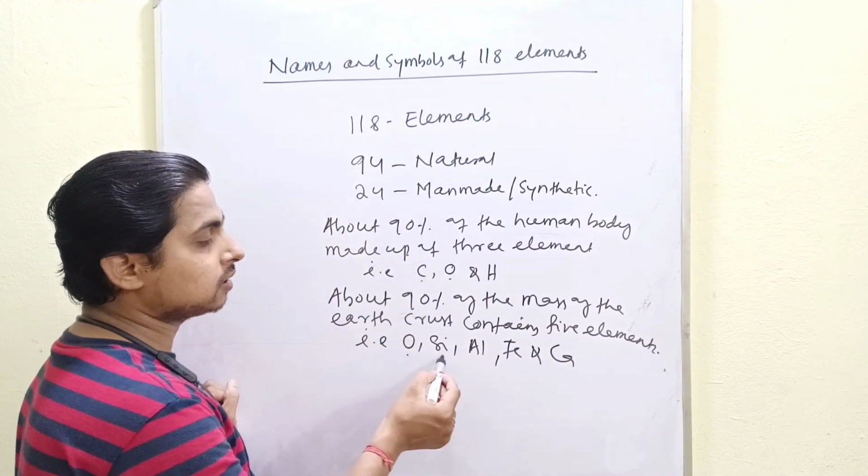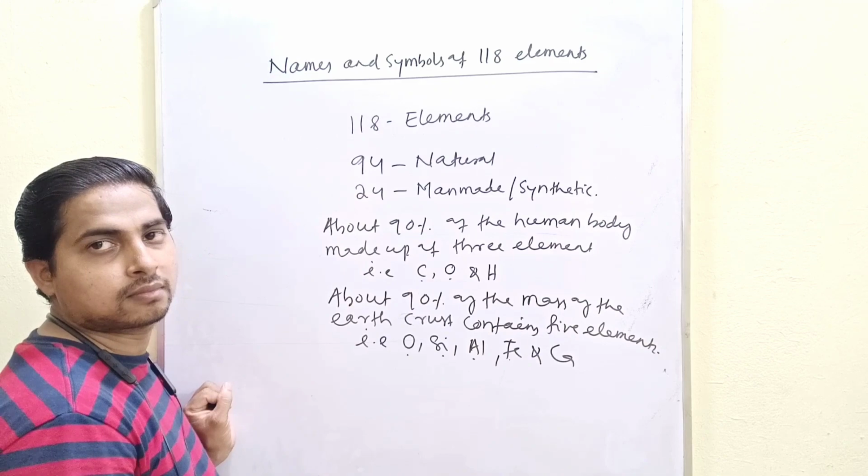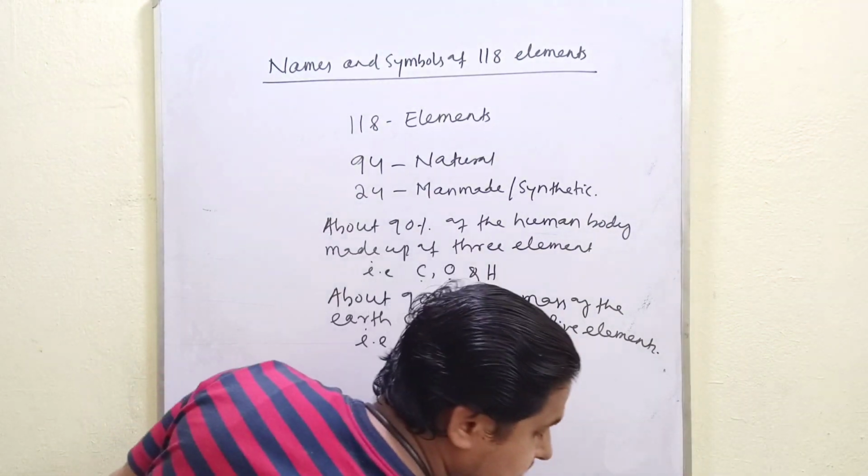Oxygen, silicon, aluminium, iron and calcium.